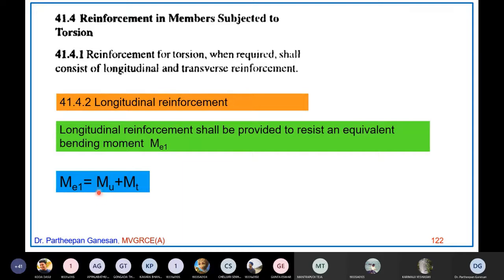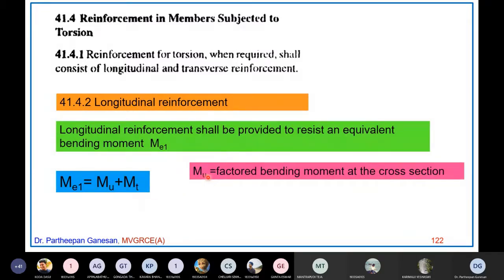ME1 is equal to the factored bending moment MU plus MT. MU is the factored bending moment at the cross section. Now MT, there is one formula given: MT is equal to the twisting moment multiplied by 1 plus the overall depth of the beam divided by the width of the beam, the whole divided by 1.7.